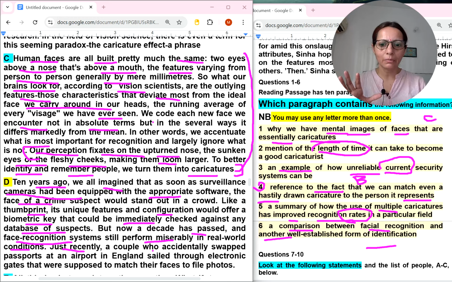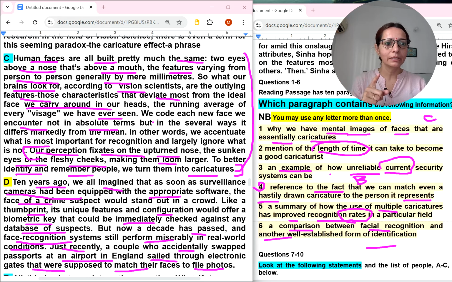Just recently a couple who accidentally swapped passports at an airport in England sailed through electronic gates that were supposed to match their faces to file photos. So, for example, it is given. See this, an example word is also there: how unreliable current security systems can be. So, this D will come with the third number, and this also we have done.